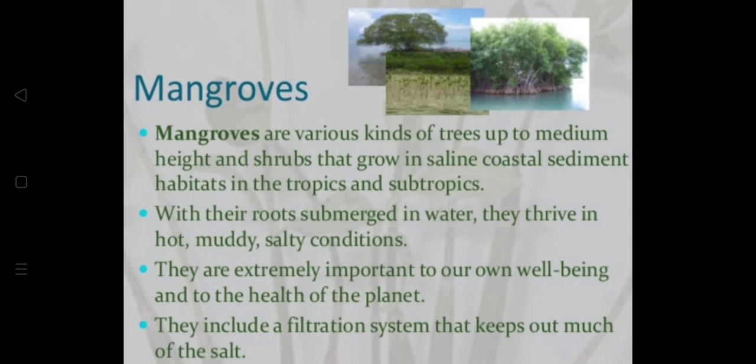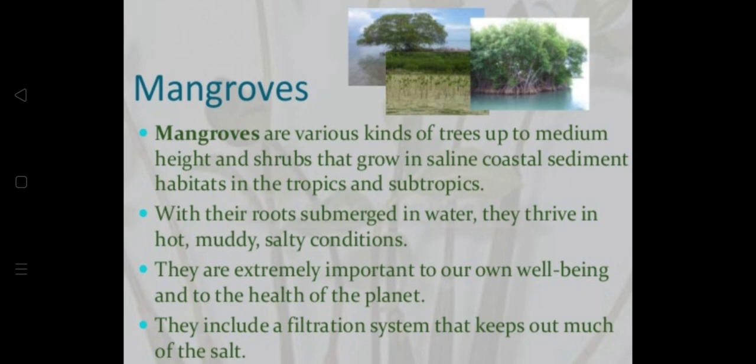When I talk about mangroves, what is it? Mangroves are various kinds of trees up to medium height and shrubs that grow in saline, salty coastal sediment habitats in the tropics and subtropics. With their roots submerged in water, they thrive in hot, muddy, salty conditions.